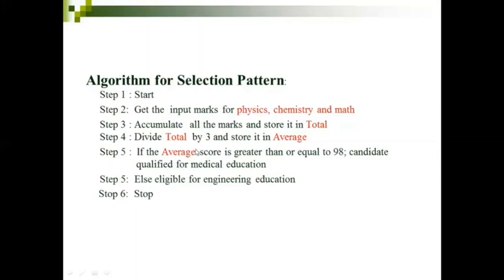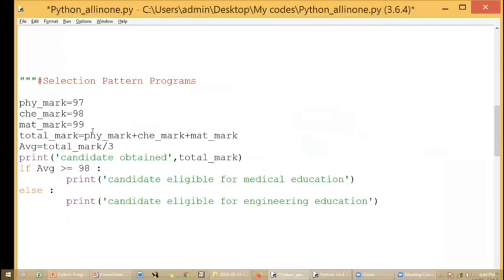If the average score is greater than or equal to 98, then that particular candidate will get the medical seat. Otherwise, he'll get the engineering seat. This is the simple condition I have given. This is the decision making process. Here I select which process to do, and if this particular condition is violated, which process to do. I took this simple algorithm so you can understand it very well, and we are going to see it in the code.